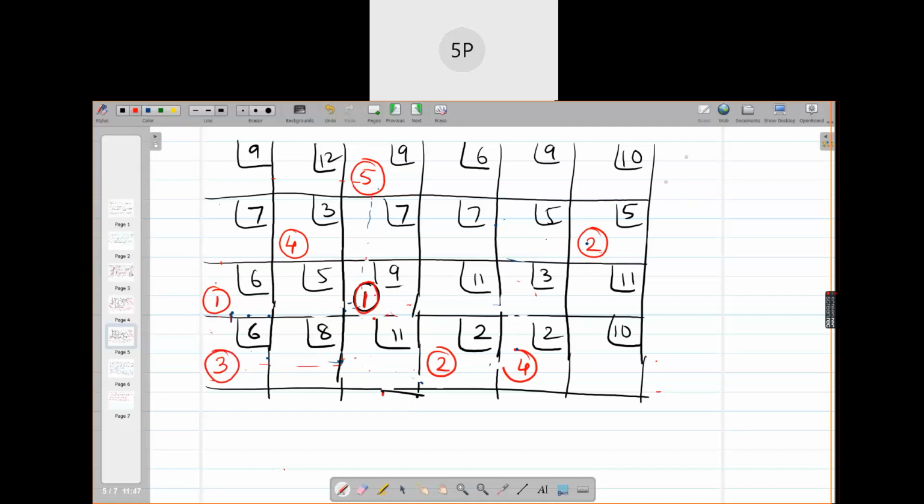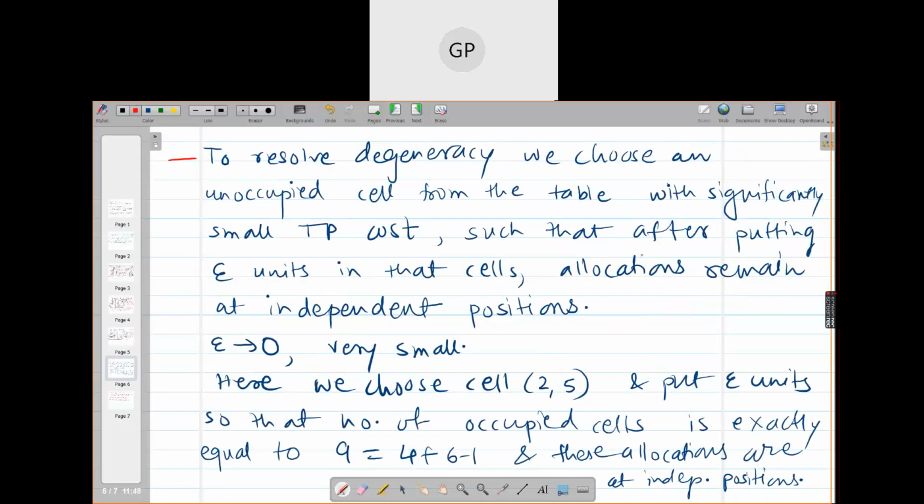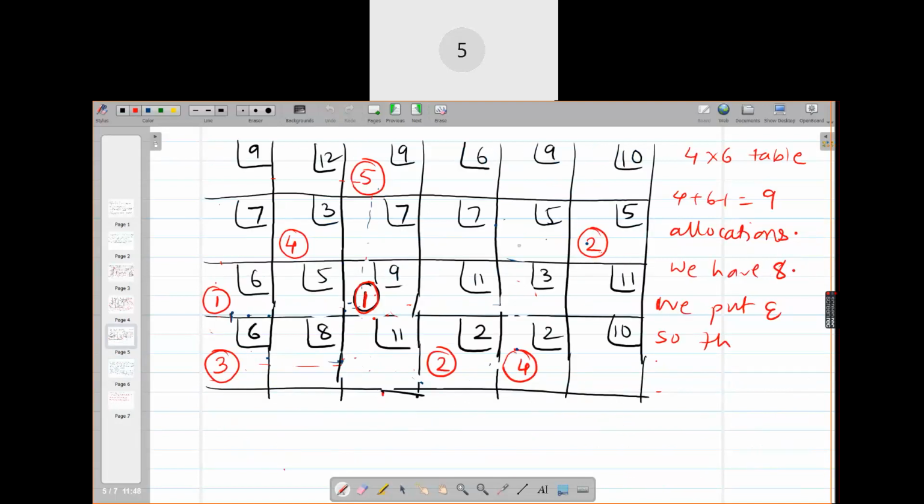So now this is a 4 cross 6 table, right? So we should have 4 plus 6 minus 1, that is equal to 9 allocations, right? But we have only 8, right? 1, 2, 3, 4, 5, 6, 7, 8, right? Now all these allocations are at independent positions. So we will put an epsilon. We put epsilon so that, we had written all this, right? Here we choose the cell 2, 5. Yes ma'am. And put epsilon unit. Yes ma'am. So where is the 2, 5 cell? It is here, right?